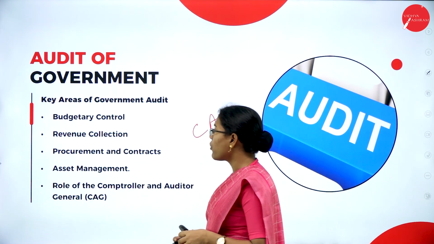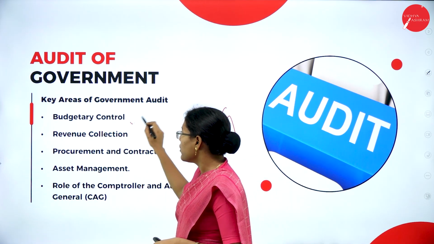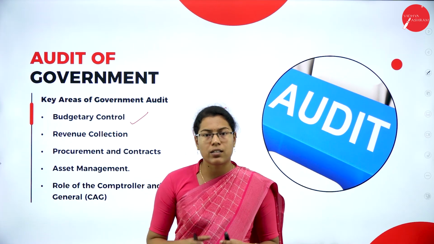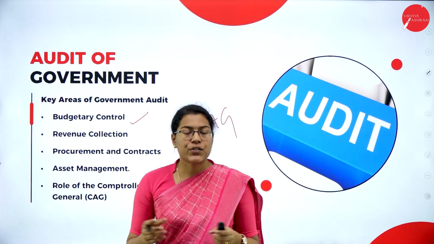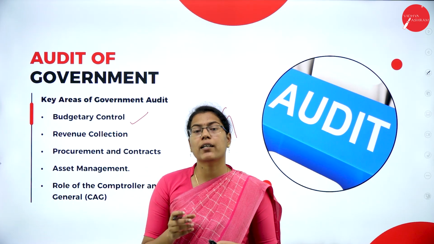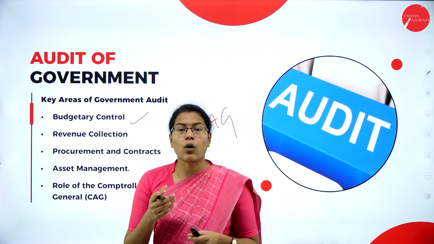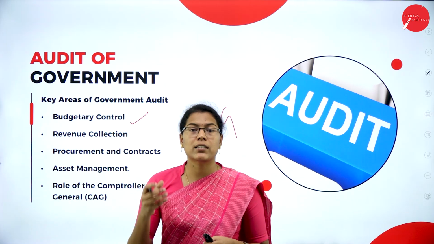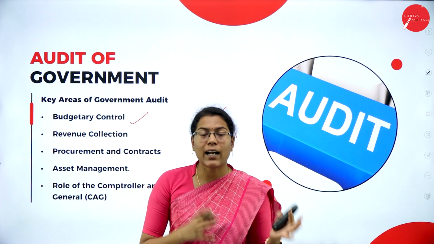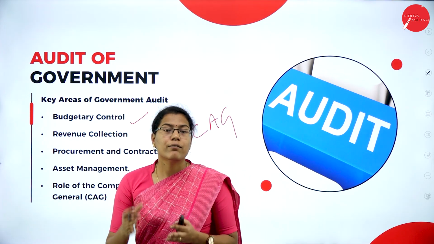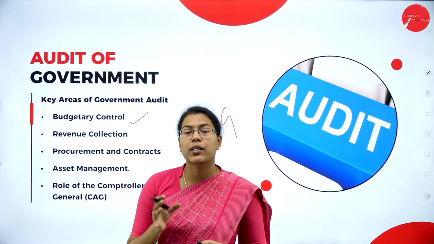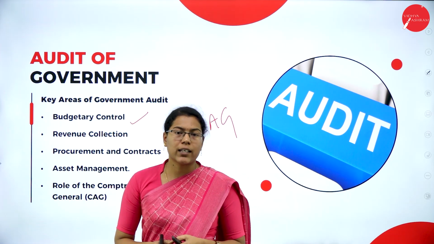So first and foremost we have budgetary control. It is one of the key areas of government audit where the auditor has to concentrate. Generally, the government entities operate based on the budgets that are granted by the legislative bodies. So here the auditor checks whether this government body is working as per the budget or within the budget or not, whether that fund is utilized properly with proper authorization, and if there are any supplementary grants, whether they are granted and utilized based on proper authorization or not.